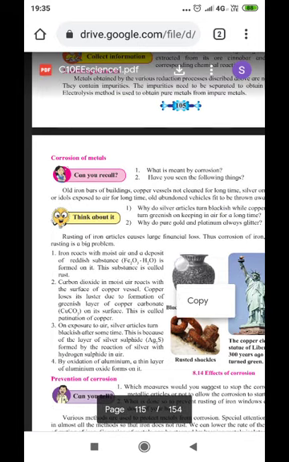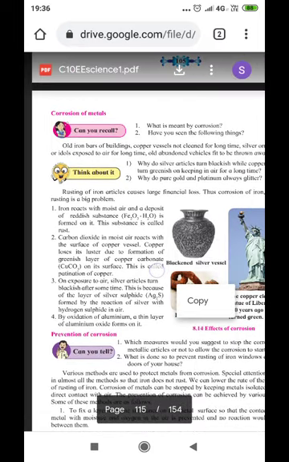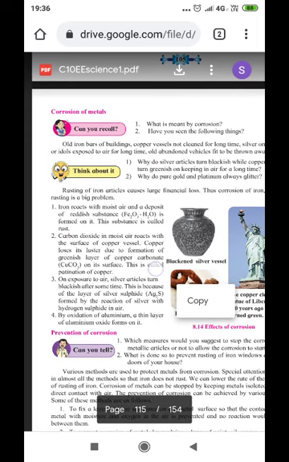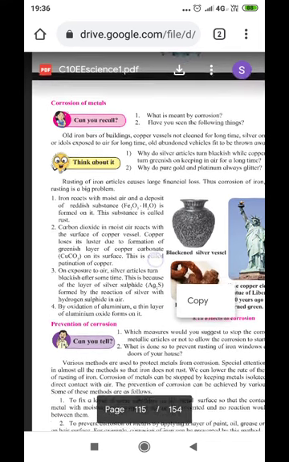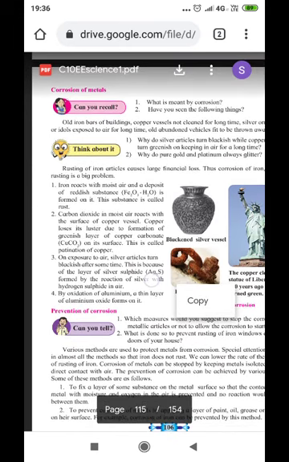Now, corrosion of metals. We have seen or heard of many accidents caused by corrosion of metals. Corrosion is best seen during the rainy season. The grills which are made of iron get rusted and their life goes on decreasing.